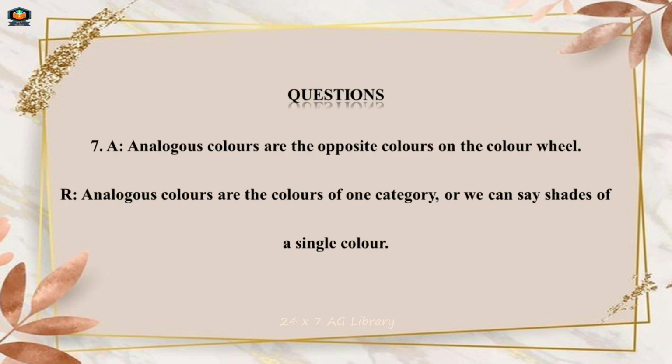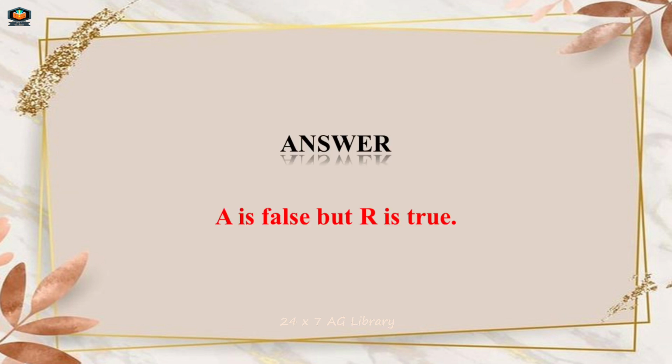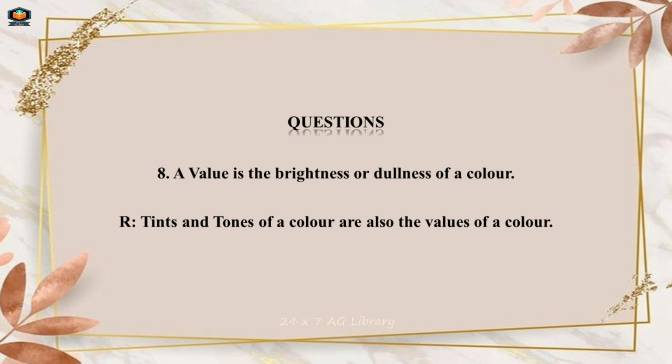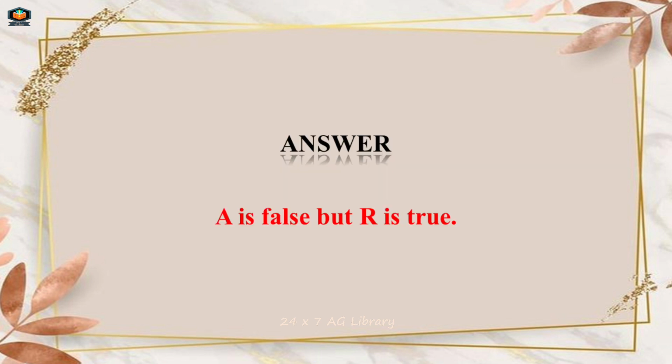Questions. Number 7. A. Analogous colors are the opposite colors on the color wheel. R. Analogous colors are the colors of one category, or we can say shades of a single color. Answer. A is false but R is true. Questions. Number 8. A. Value is the brightness or dullness of a color. R. Tints and tones of a color are also the values of a color. Answer. A is false but R is true.